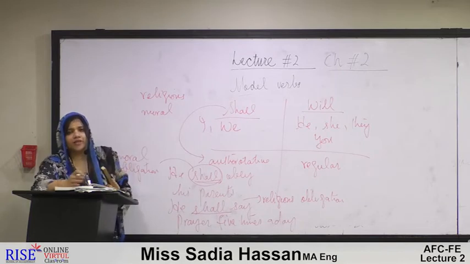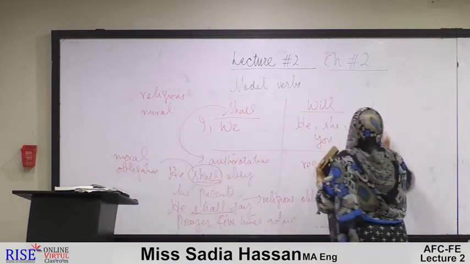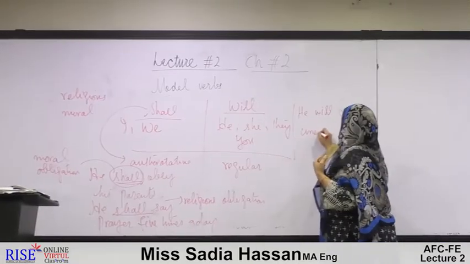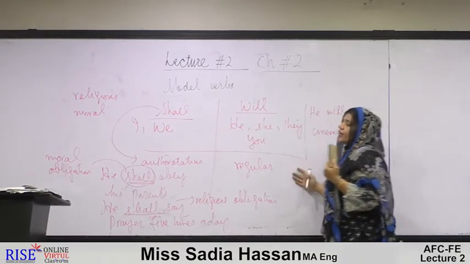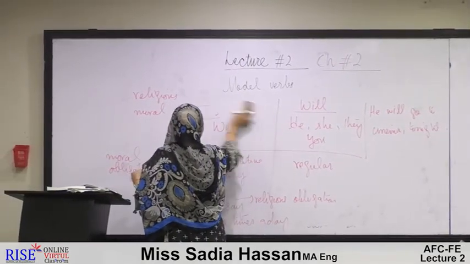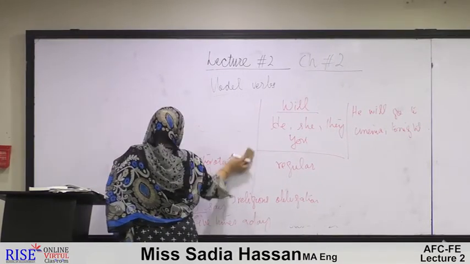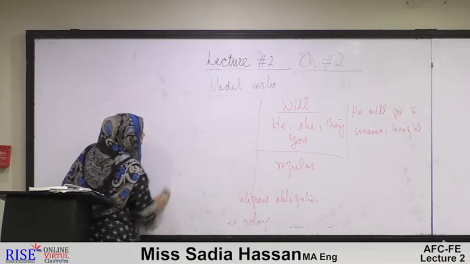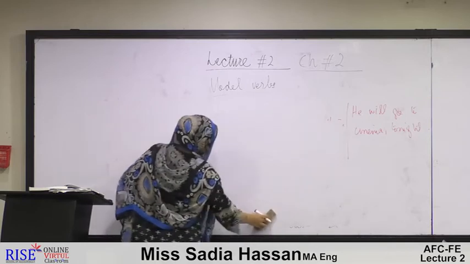On the other hand, if we have any regular intentions, we use will for that. As we have already discussed, he will go to cinema tonight. That is called the regular use of will. In the same context, we also use a word that is called should. But we shouldn't confuse that should as the past of shall. Should has no connection with shall. Should is being used as a separate modal verb, and it has got its own identification.